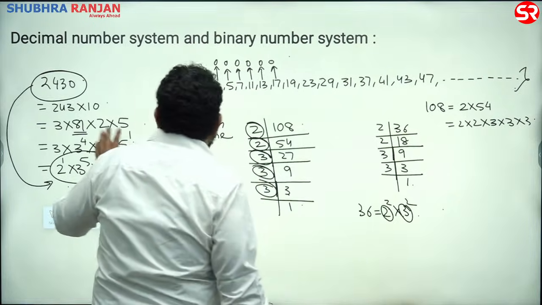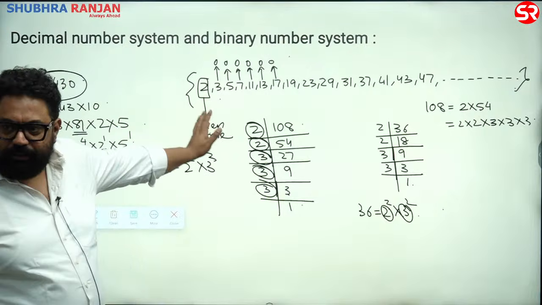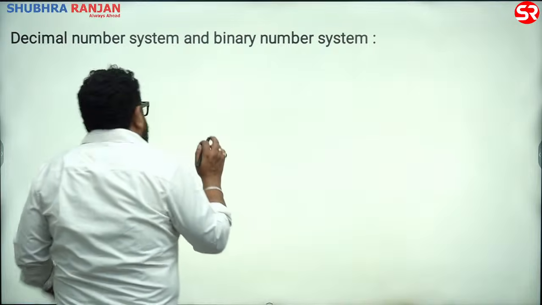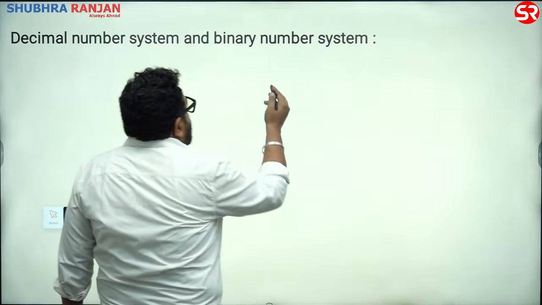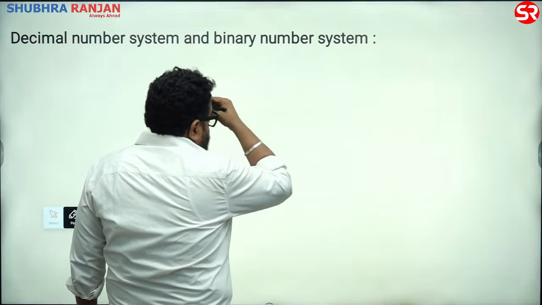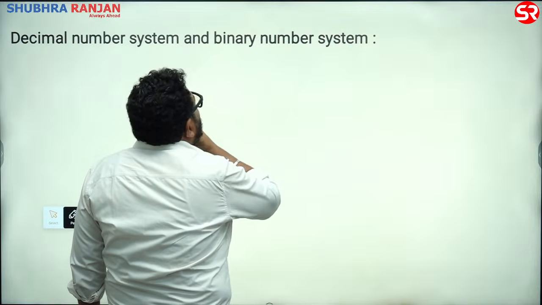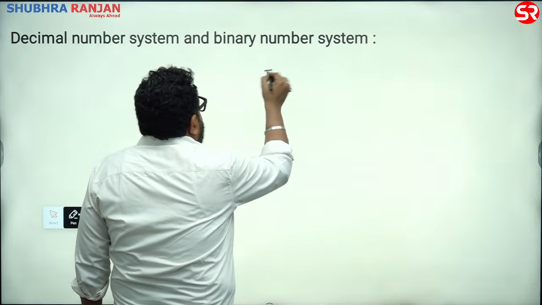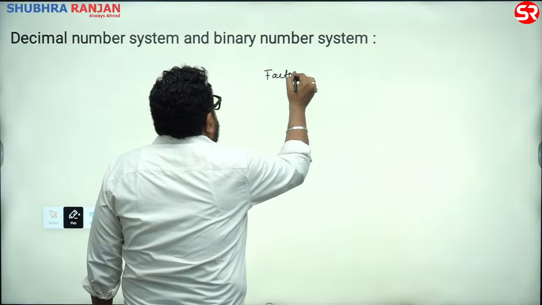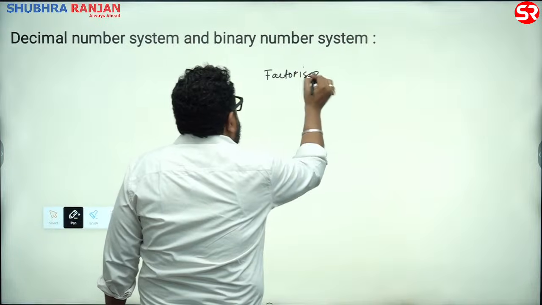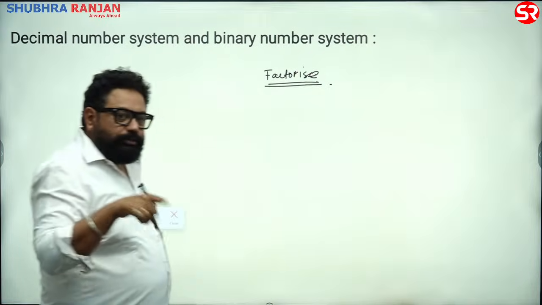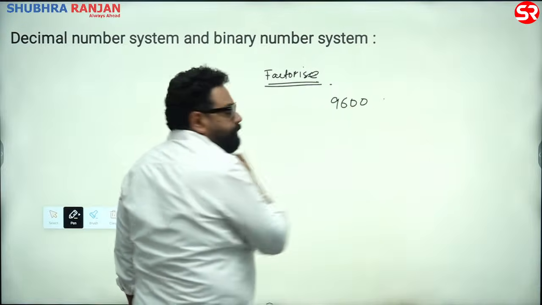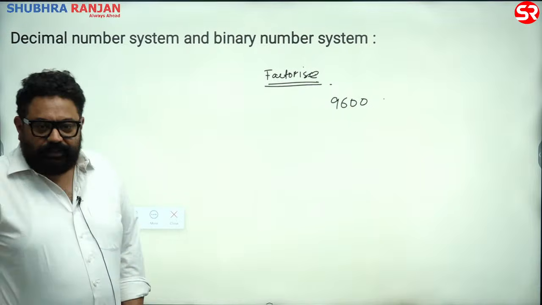Alright, so now, shall we move ahead, guys? See this. What we were talking about is factorization, right? Wait. I say factorize. From this class onwards, I will make you work a lot. Factorize 9600. Come on, factorize it. Come on.